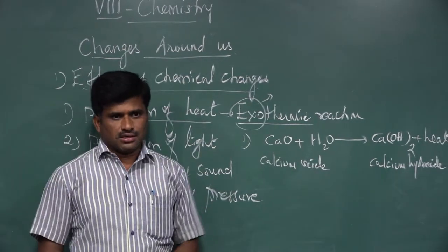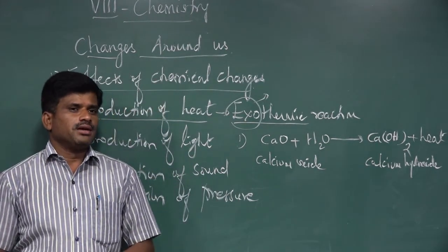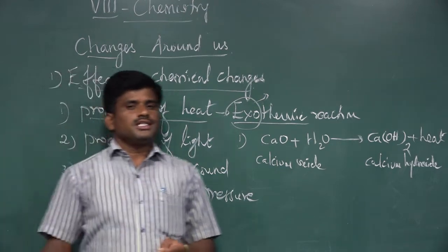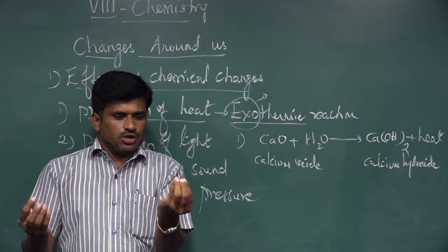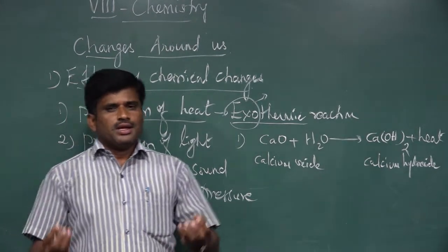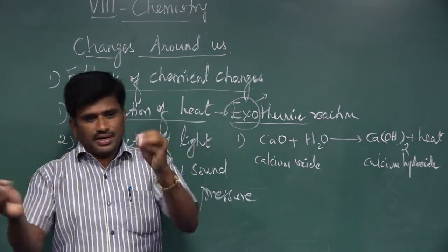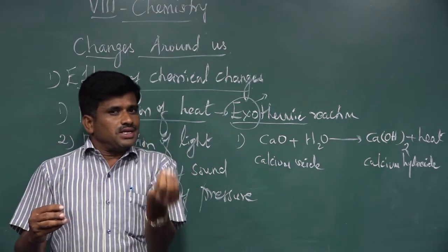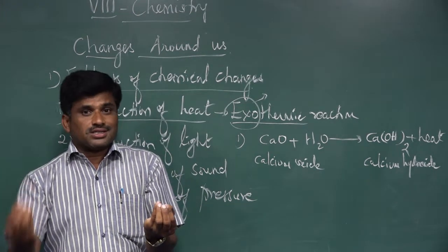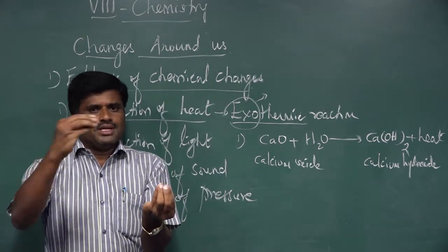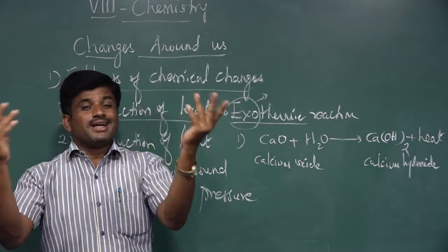Let's go to some other examples also. We take two test tubes. In one test tube we take sulfuric acid, and in another test tube we take sodium hydroxide. These two solutions are strong: when concentrated, sulfuric acid is a strong acid, and sodium hydroxide is a strong base. When the strong acid is mixed with the strong base, you could observe heat energy released.